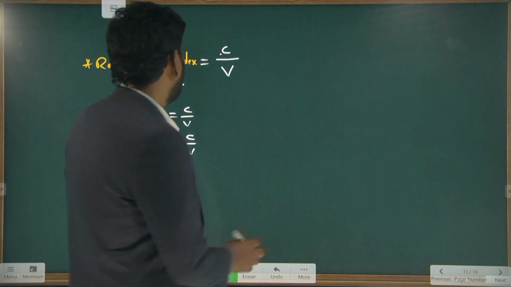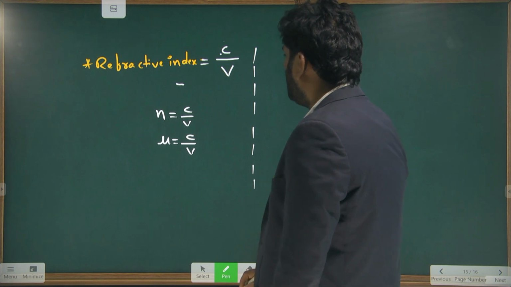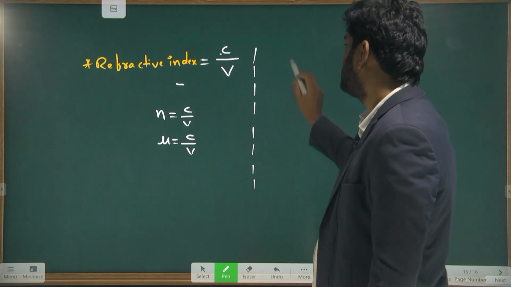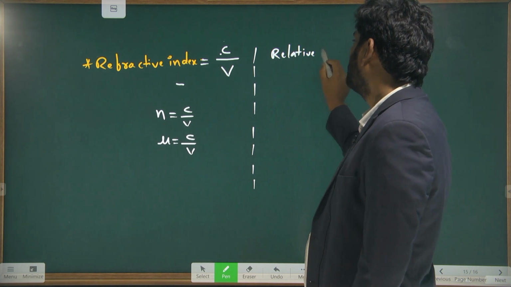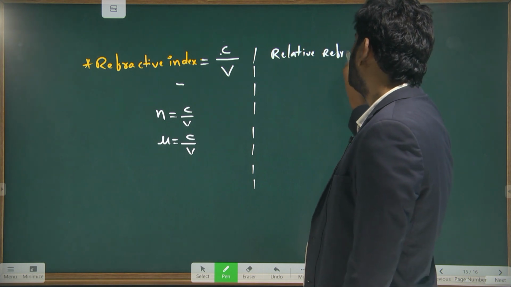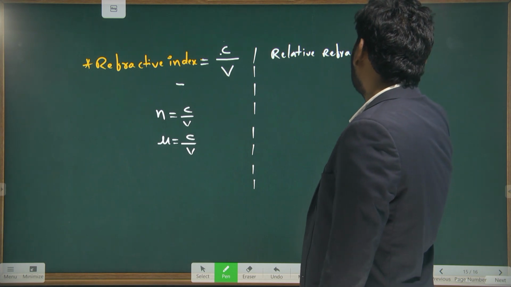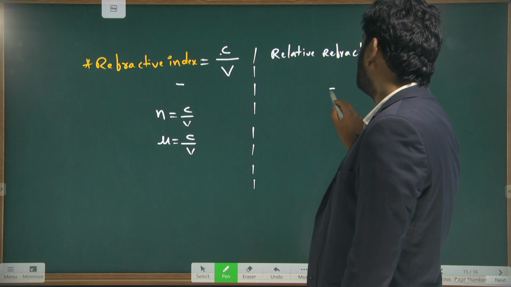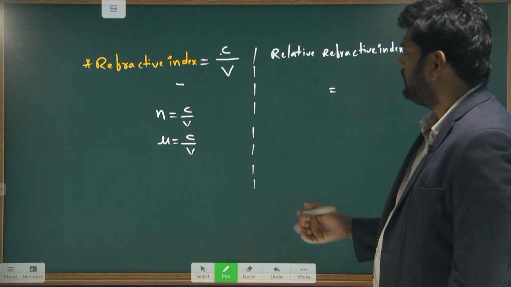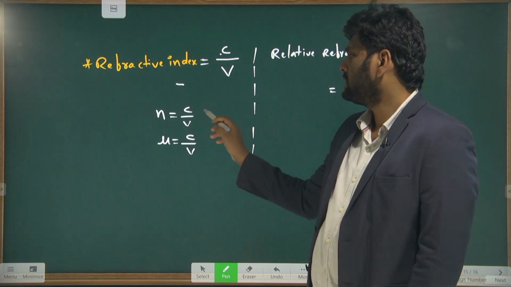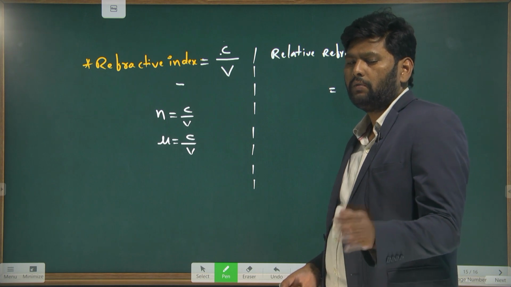Similarly, one more quantity is the relative refractive index. Relative refractive index is a comparison between the speed of the light ray in two mediums, not with vacuum.